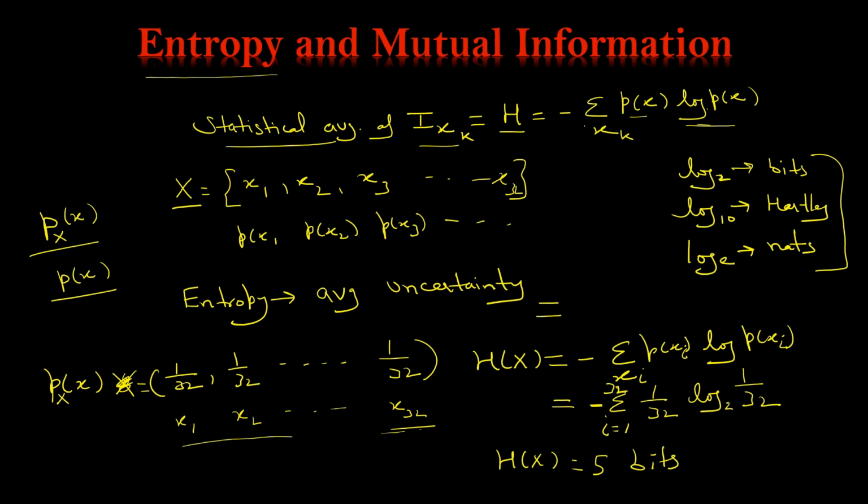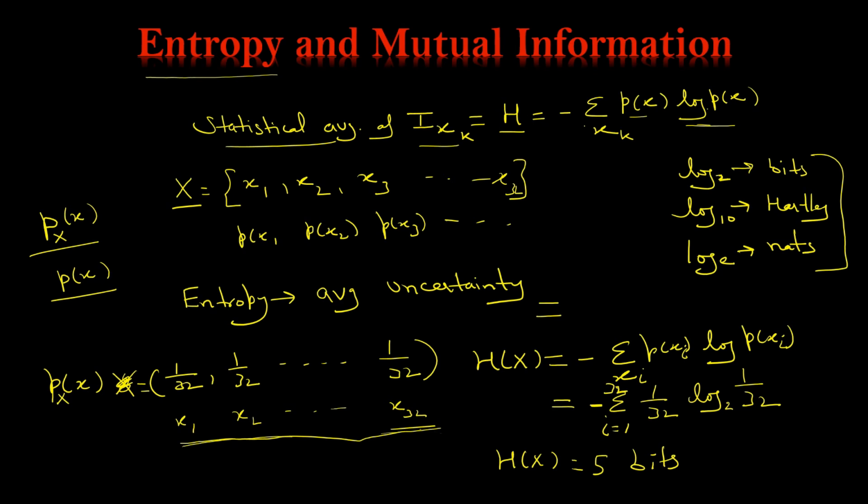So what is this 5? 5 is the average uncertainty of a random variable x, capital X. And it is also the number of bits required to represent any variable, because we have these 32 outcomes. How many bits are required to represent these 32 outcomes?